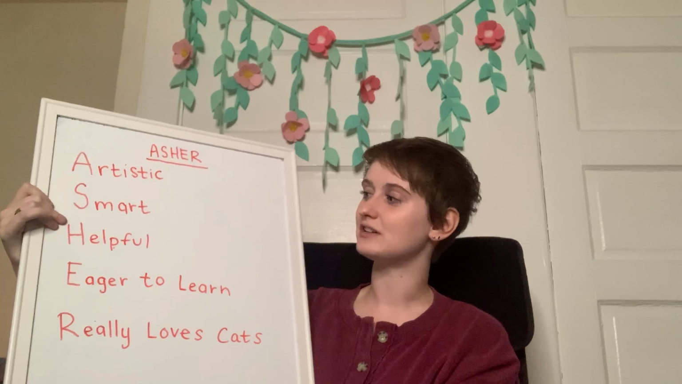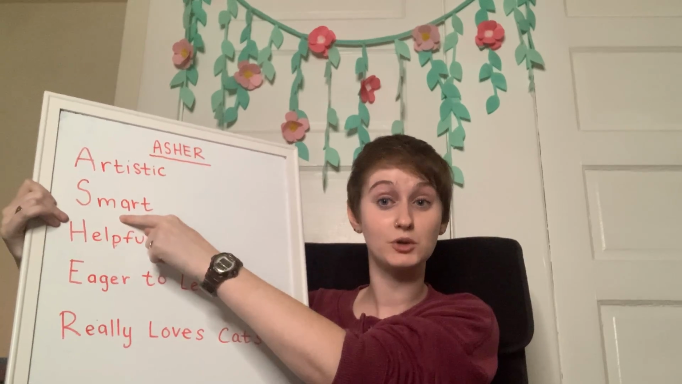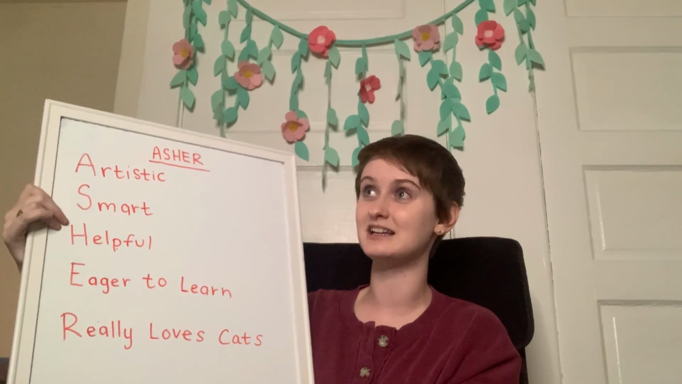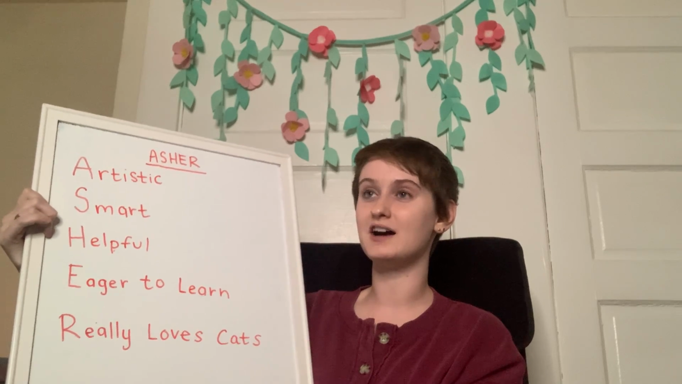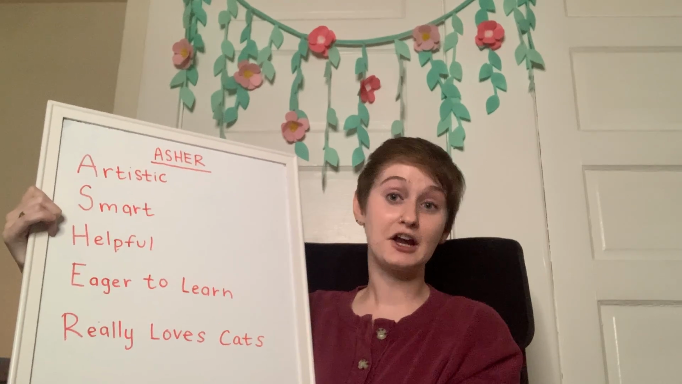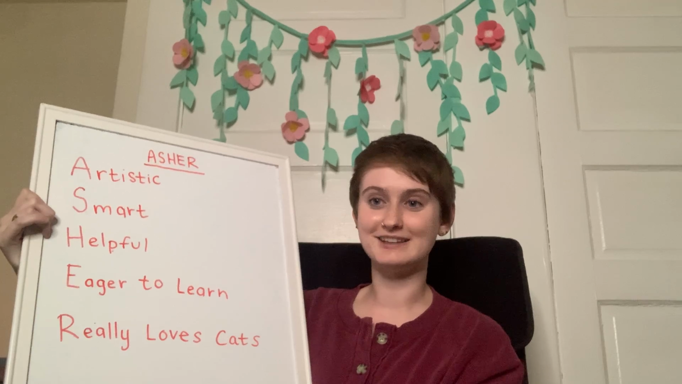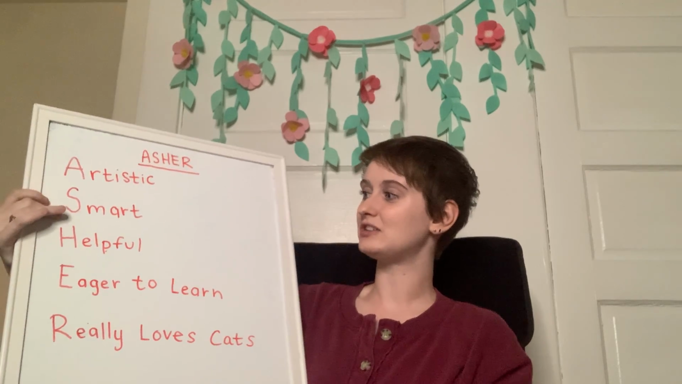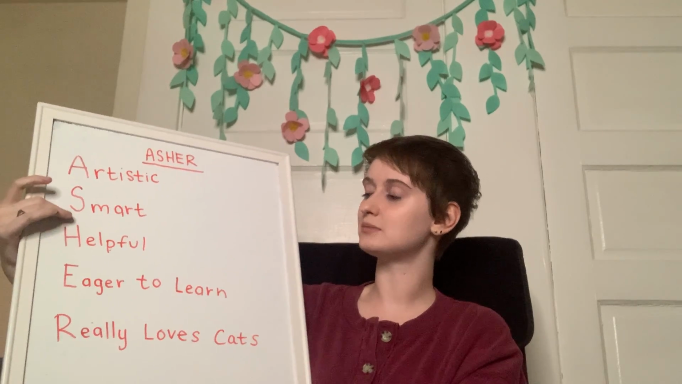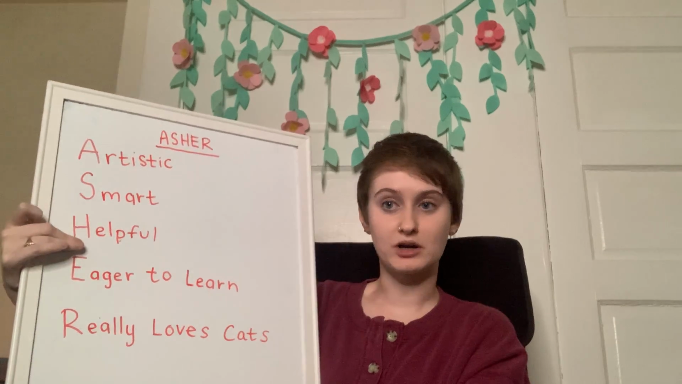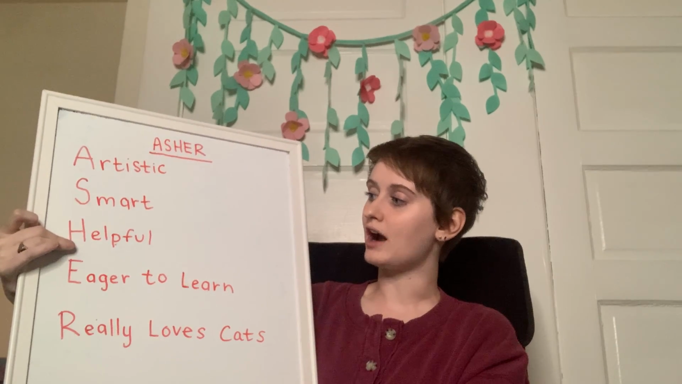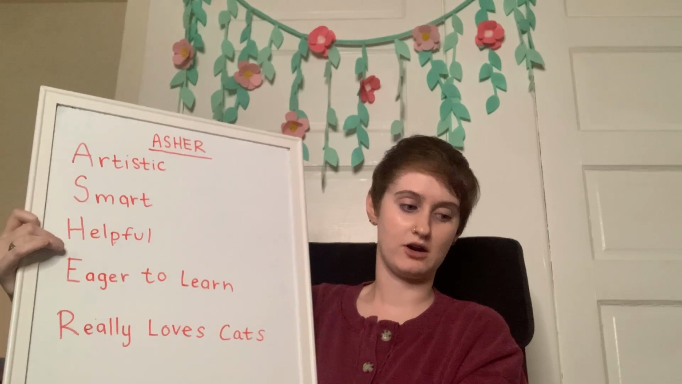Gosh, if I'm smart, I should be able to think of more than two S words. Let's see, super, or scared easily. Maybe you get spooked easily and that could be your phrase. But so now I've got artistic and smart, and now I need an H word to describe myself for the third line of my acrostic poem.